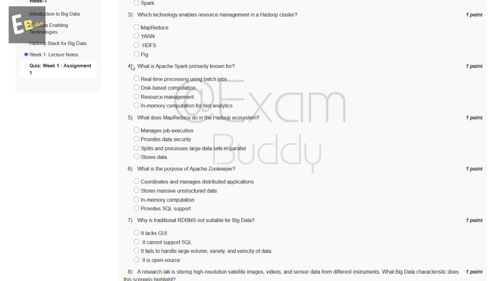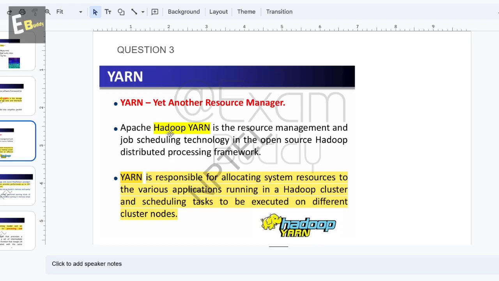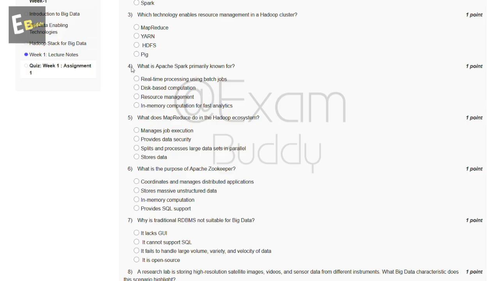Now the third question is, which technology enables resource management in a Hadoop cluster? These are the options: MapReduce, YARN, HDFS, Pig. So let's check the answer of the third question. Question third, Hadoop YARN. YARN is responsible for allocating system resources to the various applications running in a Hadoop cluster and scheduling tasks to be executed on different cluster nodes. So the answer of our third question is B, YARN.